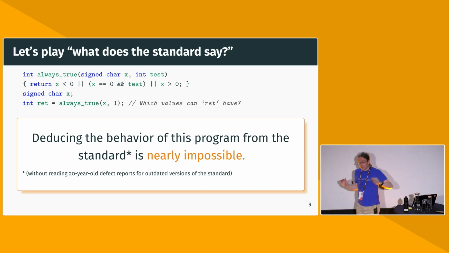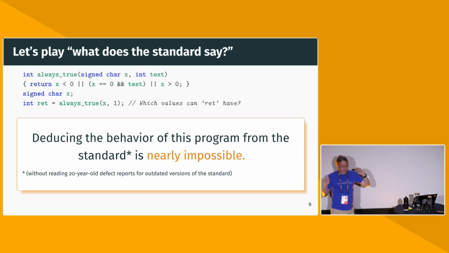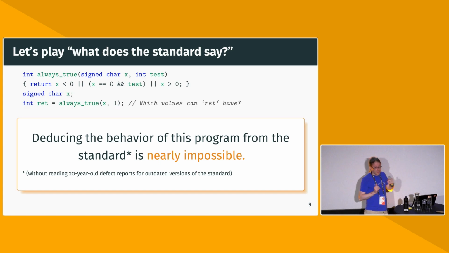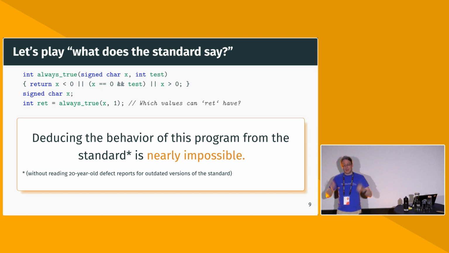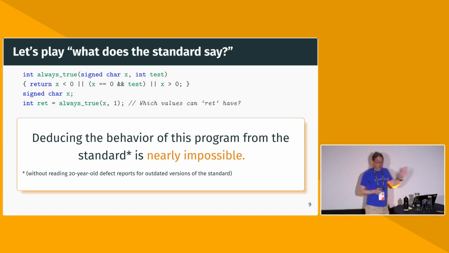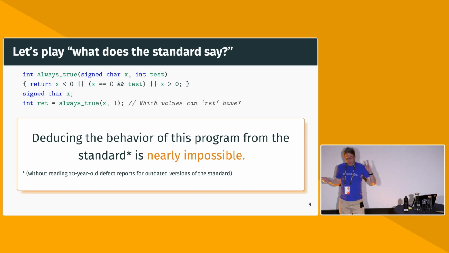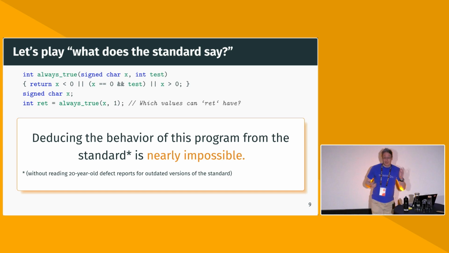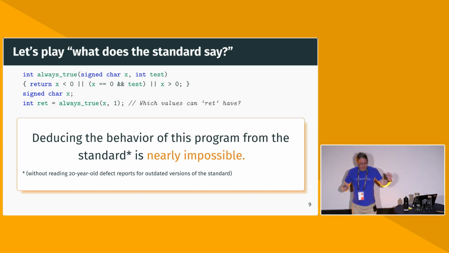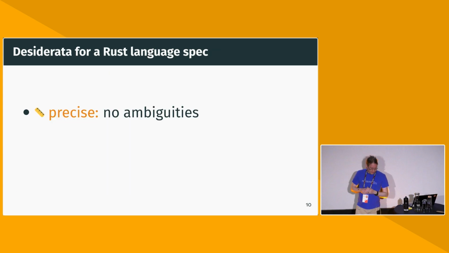And to be clear here, I don't want to throw shade on the C standards work. They are doing an amazing job at something really hard, which is a very advanced form of cat herding, of getting a whole bunch of compiler developers and implementers together and getting them to agree on many things, which is non-trivial. And they did many things right, and they have this extensive standard, much more detailed than what we have. But they also made some mistakes, which is not too surprising when you do this kind of work. And I would like Rust to ideally not repeat those mistakes. I think we can make our own new and fun, unique mistakes. So that's what this talk is about.